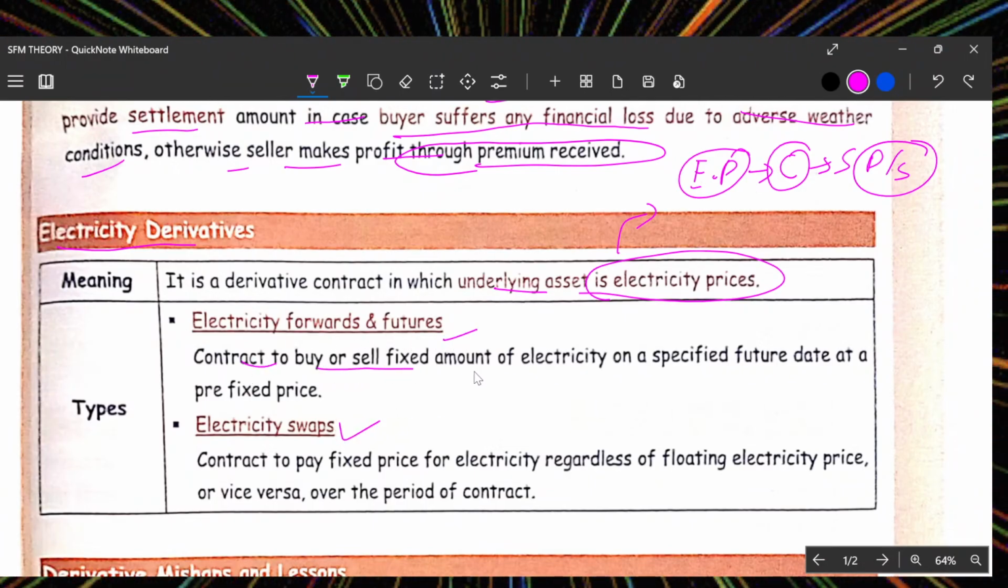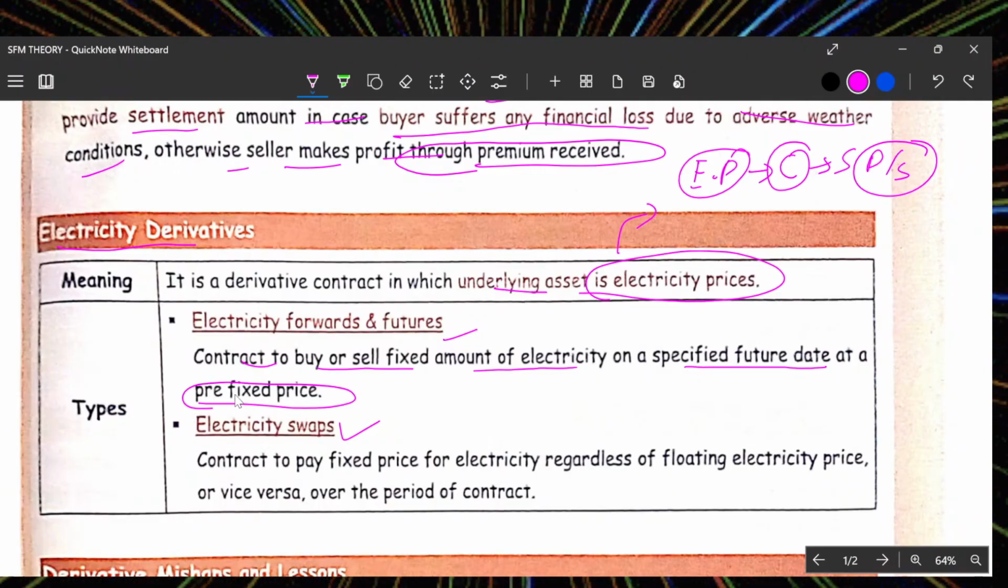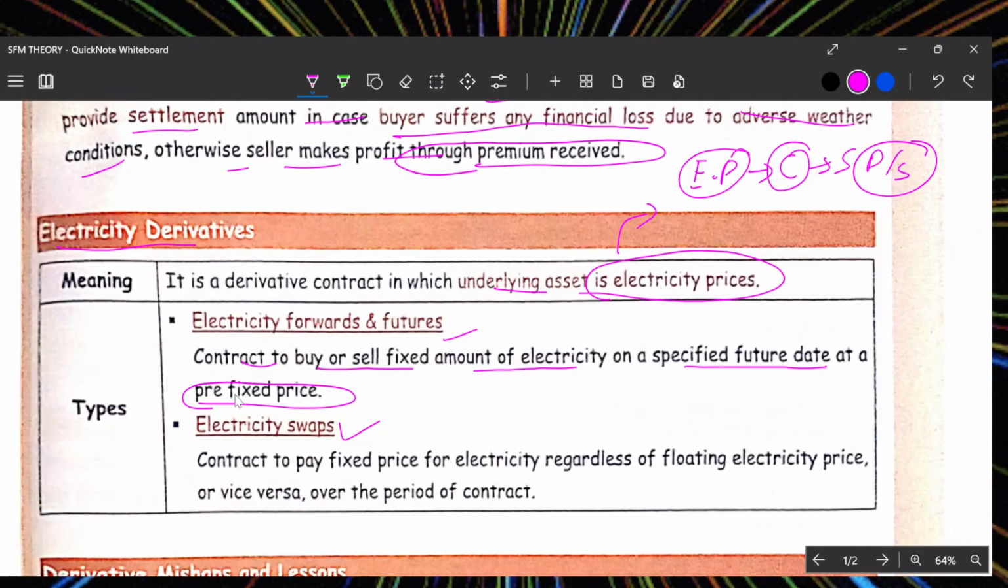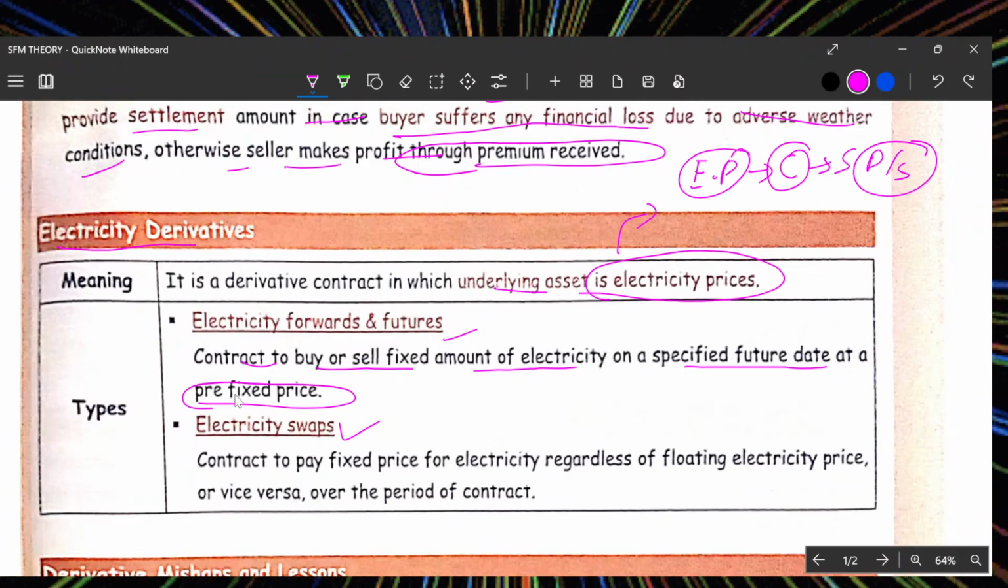A contract to buy and sell a fixed amount of electricity on a specific future date at a fixed price. Right now in India we have limited companies that provide electricity connections and meters, and based upon usage you pay. But in the electricity derivative contract they have units. This is usually used by windmills and power generator companies that know they have a capacity and can produce this much electricity.